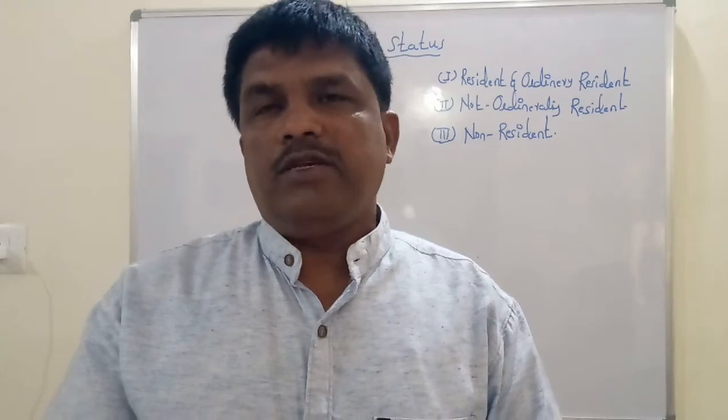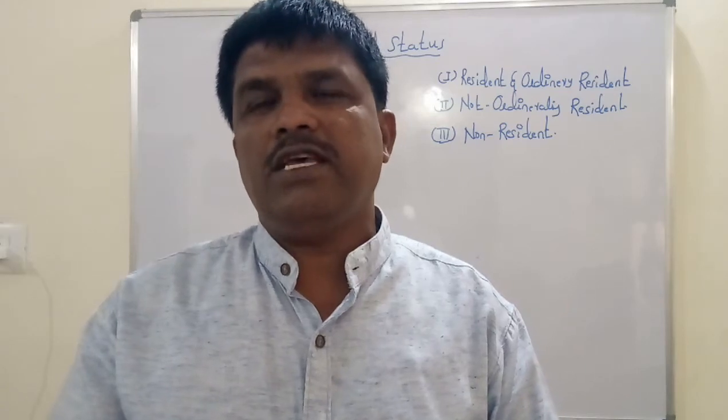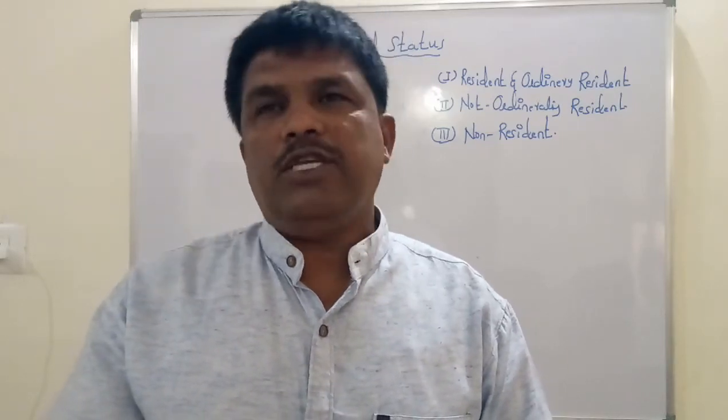So the subsequent conditions are there. The first subsequent condition is that its karta, because a Hindu undivided family will be managed by its karta, must be resident in 2 out of 10 previous years immediately preceding the previous year. Second subsequent condition, its karta must be in India for 730 days during 7 previous years immediately preceding the previous year. It means finally we can say that a Hindu undivided family is said to be resident and ordinary resident if it satisfies the basic condition and both the subsequent conditions.